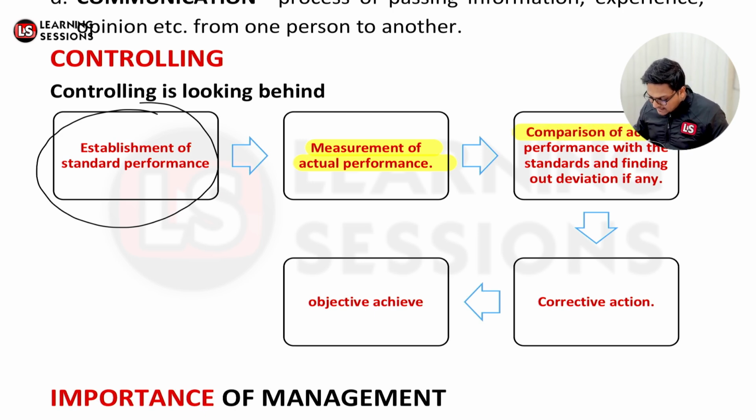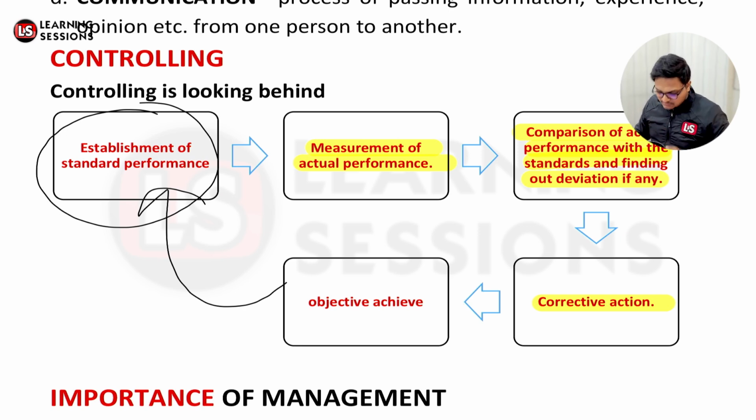Now we'll be comparing these two and looking for whatever deviations there were. If there was any deviation, corrective actions are to be taken, and we are to recheck whether the objectives have been achieved or not. If not, then we repeat this step, and we'll keep performing it till the objectives are achieved, right?